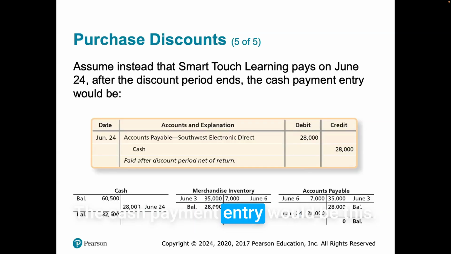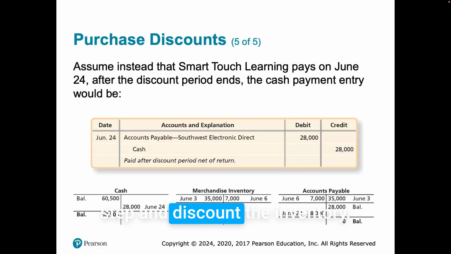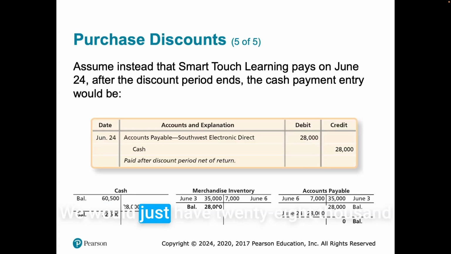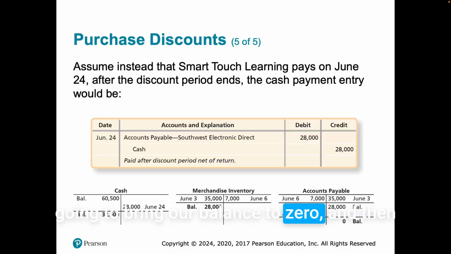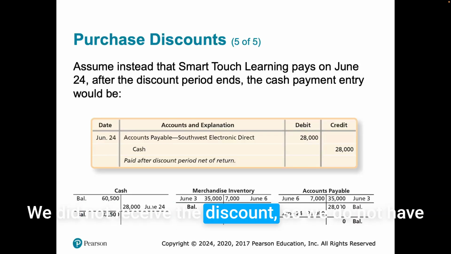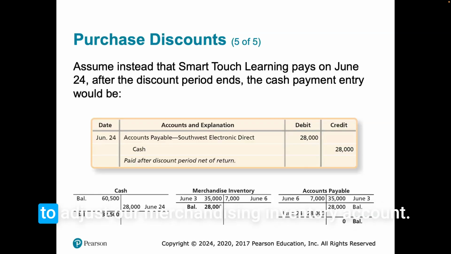Assume instead the Smart Touch Learning pays on June 24th after the discount period ends. The cash payment entry would be this. We would not have to do that extra step and discount the inventory. We would just have $28,000 accounts payable debit, which is going to bring our balance to zero, and then cash of $28,000. We did not receive the discount, so we do not have to adjust our merchandise inventory account.